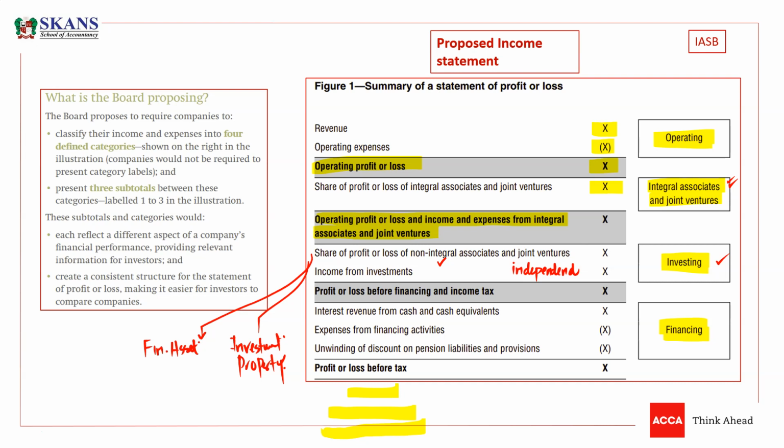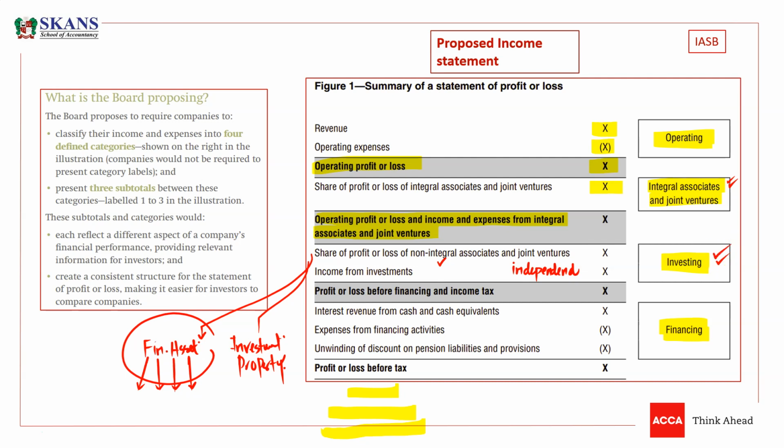So if investment property can generate cash flows independently, then any gain or loss, very important. We all know that we have fair value through P&L investments, we have fair value through OCI investments, then we have profit or loss on derecognition of these investments. So any fair value movements, any dividend income, any gain, any loss, any profit or loss on derecognition of financial assets as well as investment property will be reflected under investing activities.